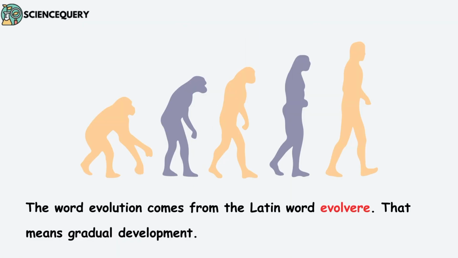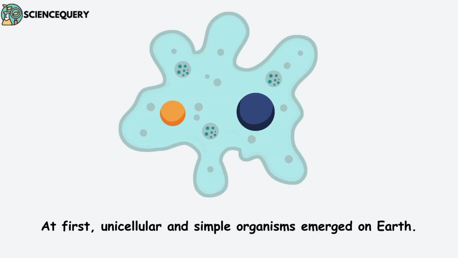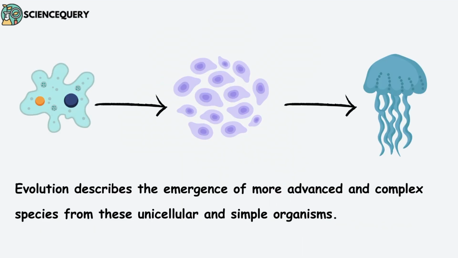Before going to Darwin's evolution theory, let us see what is the meaning of the word evolution. Well, the word evolution comes from the Latin word evolvere, which means gradual development. Evolution refers to the process by which a simple organism evolves into a complex organism. At first, unicellular and simple organisms emerge on Earth. Evolution describes the emergence of more advanced and complex species from these unicellular and simple organisms.